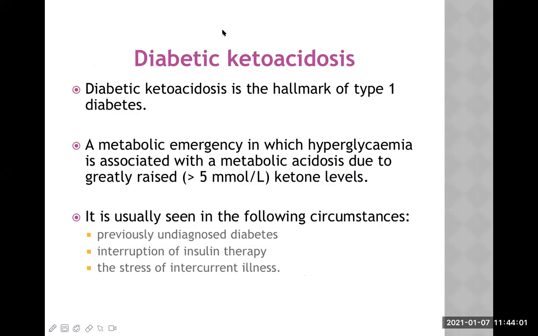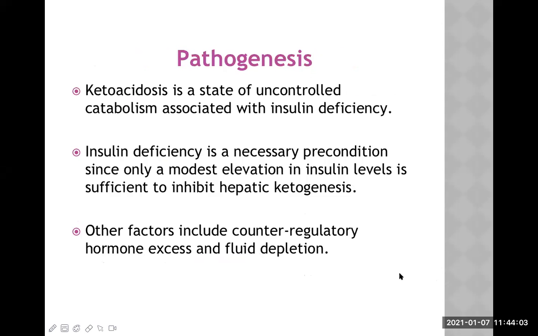Okay, let's move further. What is the pathogenesis? How does this complication occur? Ketoacidosis is a state of uncontrolled catabolism associated with insulin deficiency. So this is a catabolic state. Remember, insulin is an anabolic hormone. In this case, there is no insulin, so it is an insulin-deficient condition and the reverse will occur.